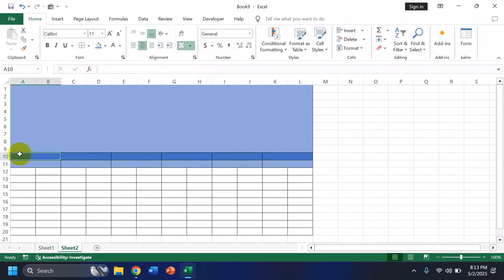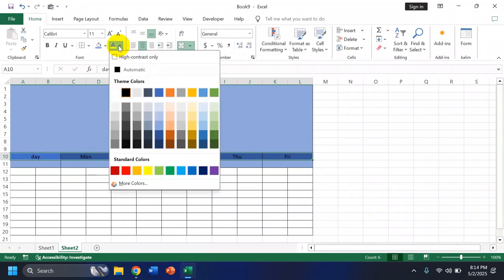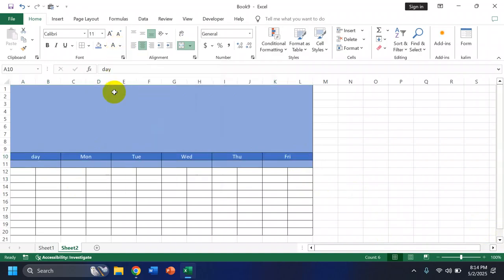Next, we're going to go to this cell right here. We're going to type day, and then in the next cell, I'm going to type the days of the week, Monday, and then you could just select, and at the bottom corner, just drag it to the end, and then it writes all the days of the week. Now I'm going to select all of this row right here, and change the font color to white.